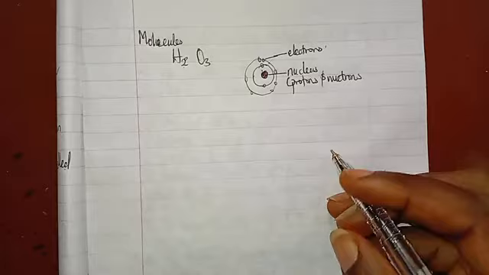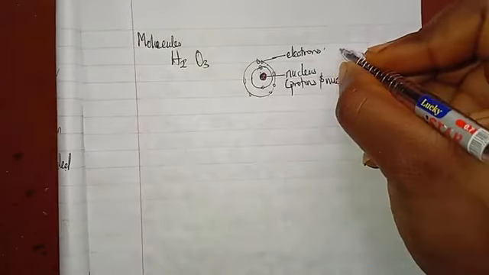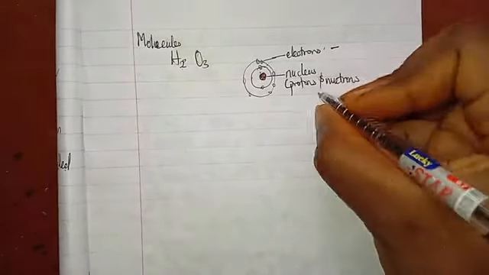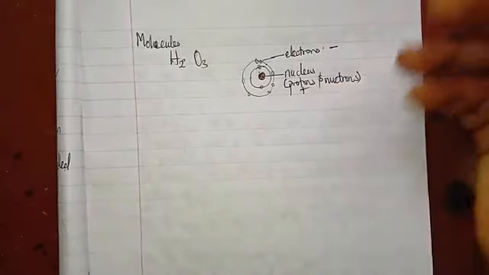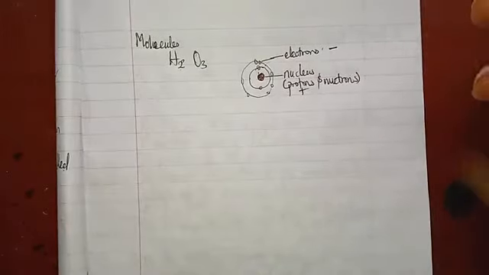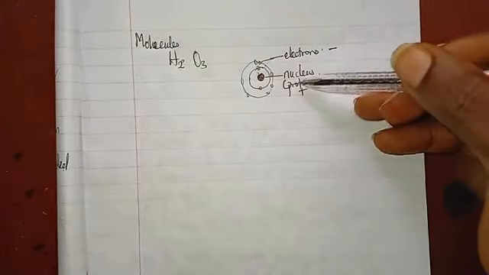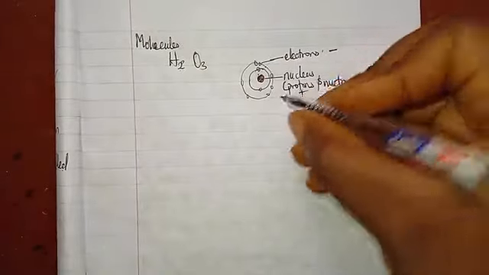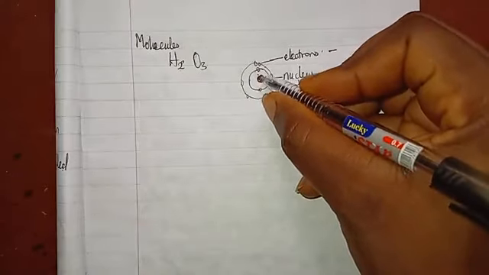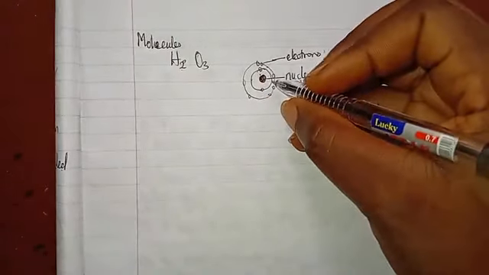So we have things that have charges. Electrons have negative charge, protons have positive charge, and neutrons are neutrally charged. Neutrons, neutral charge; protons, positive; electrons, negative charge. The mass of an atom is mostly concentrated at its nucleus, at the center.